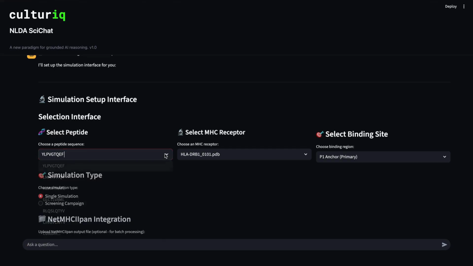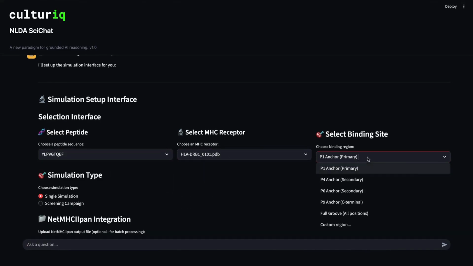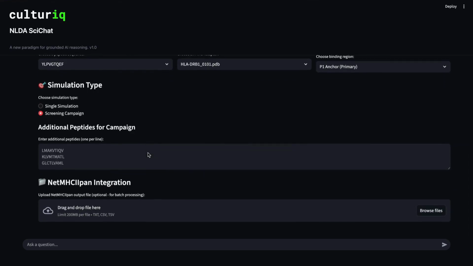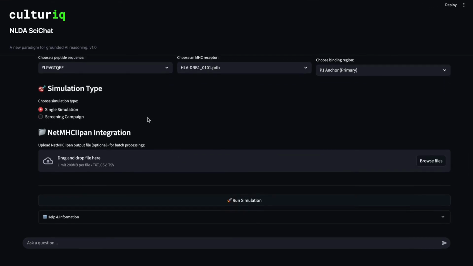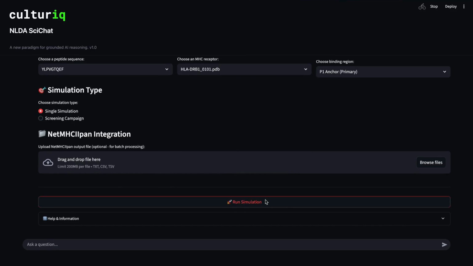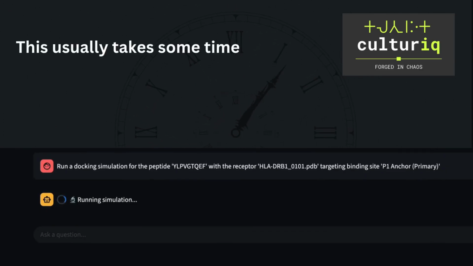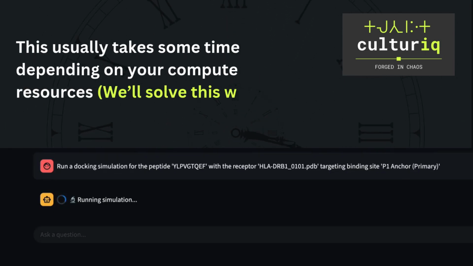You can select peptides, receptors, and binding sites using the given drop-down boxes. You can even choose to run a single simulation or screen multiple peptides at once. For now, we will run a single simulation for our peptide interaction with the MHC2 receptor for easy demonstration. This usually takes some time depending on your compute resources.